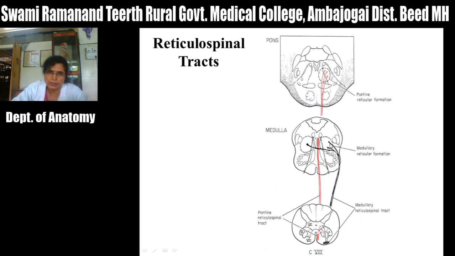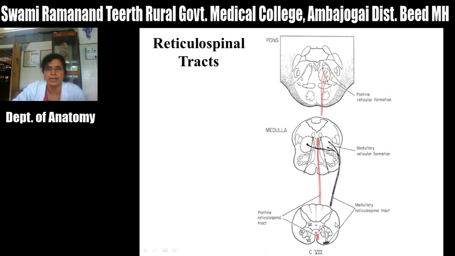It arises from the reticular nuclei in the medulla, and the main nucleus is called the gigantocellular nucleus, and fibers after arising from this nucleus descend downward to the lateral funiculus of the spinal cord, and these descending fibers through this lateral reticulospinal tract carry the autonomic fibers, which relay in the intermediate region of spinal cord,